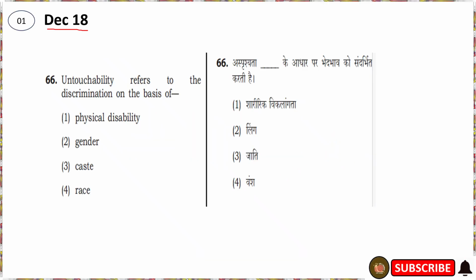This is the first question. It is asked in the year 2018 December. The question is like this: untouchability refers to a discrimination based on not physical disability, not gender. It is caste. Caste based discrimination is untouchability. Then next one is races. This is also not the correct option. So untouchability refers to a discrimination on the basis of caste. Caste is the correct option for this question.